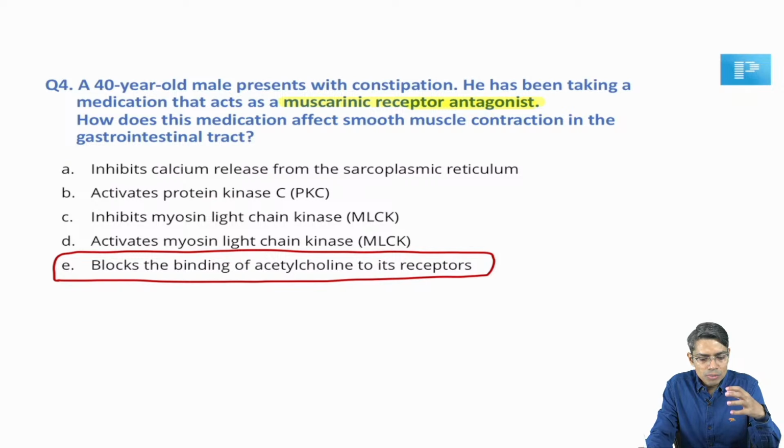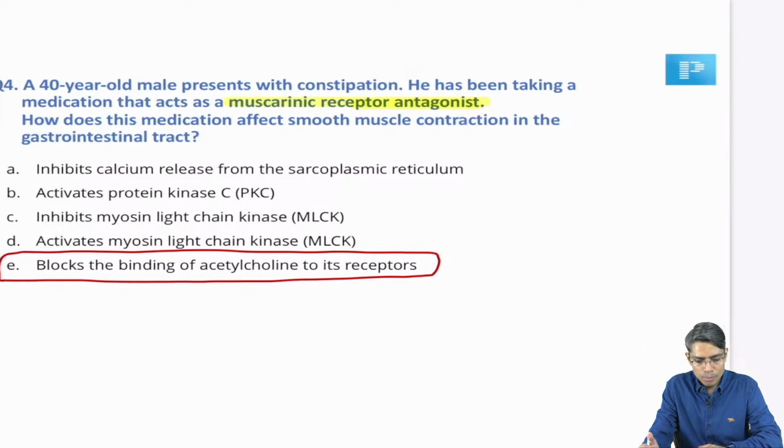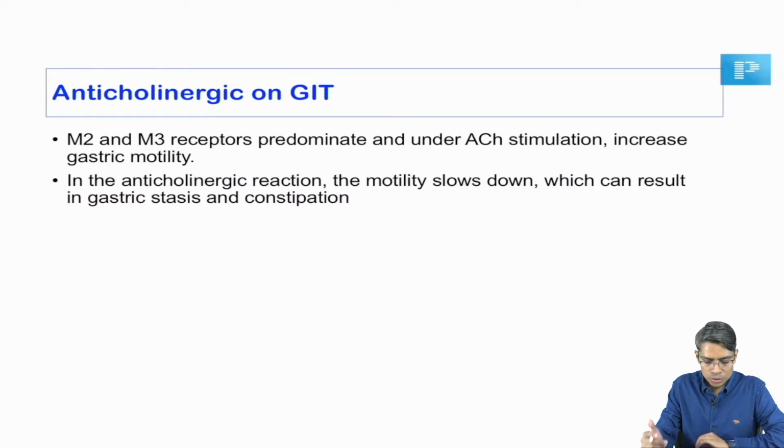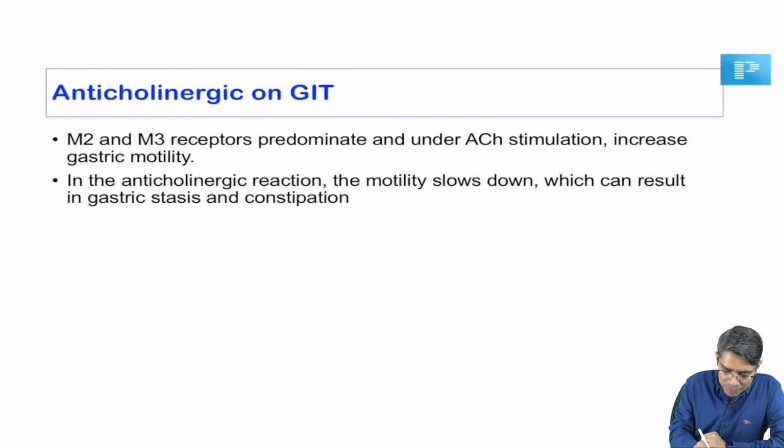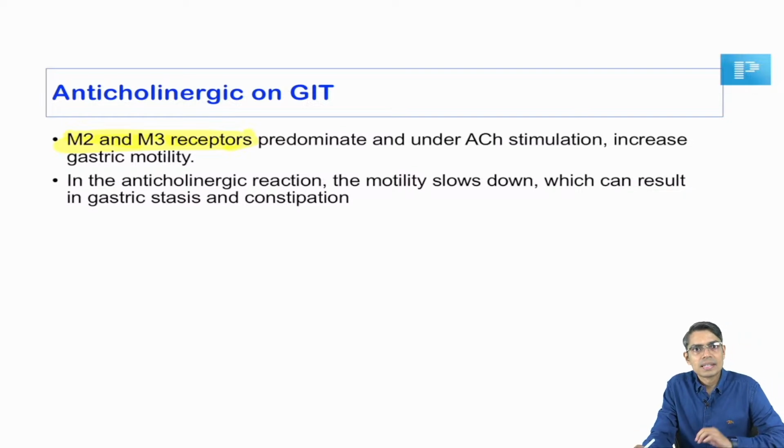Now look at the other options. What is the reason for this constipation? When I searched the literature, what they are saying is that M2 and M3 are the main muscarinic receptors responsible for motility or contraction of the GIT muscles.